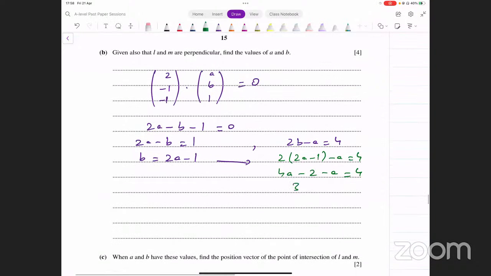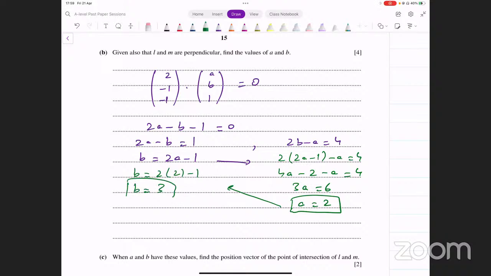And we have 3a equals 6, and the value of a turns out to be 2 from this. Okay, that's one thing that we were looking for. A turns out to be 2. Put that in the other equation, and that will give you the corresponding value for b as well. So b equals 2 into 2 minus 1, and b is equal to 3. Okay, so the second part was pretty straightforward. ये आपके पास a और b के values आ गए.